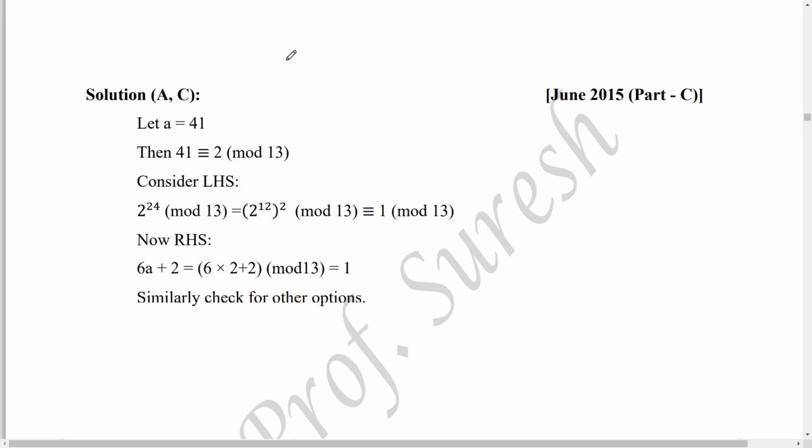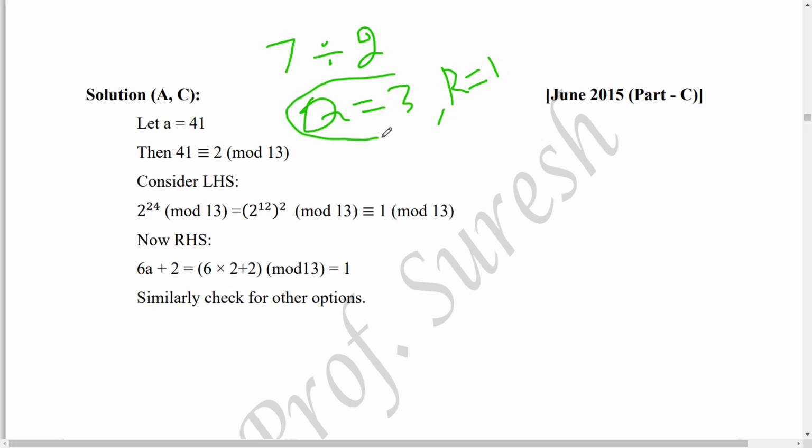This is the concept of congruence. Suppose we have to divide 7 by 2, what will you do in lower or primary class? We write the quotient 3, since 3 twos are 6, and then the remainder is 1. Most of the time in lower classes we concentrate on the quotient. But at a higher level there are many useful applications for the remainders. That is one among them. The congruence concept is based on the remainder. Okay, so you can understand now.